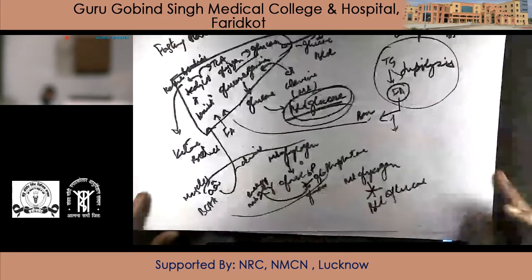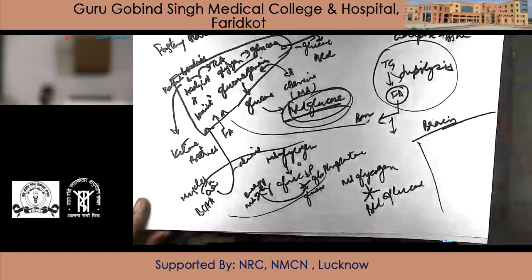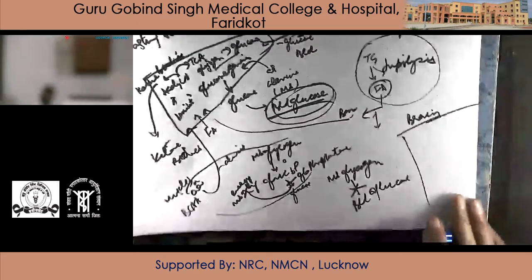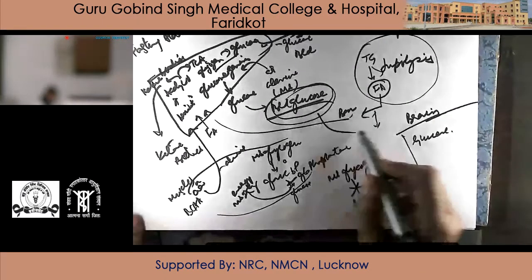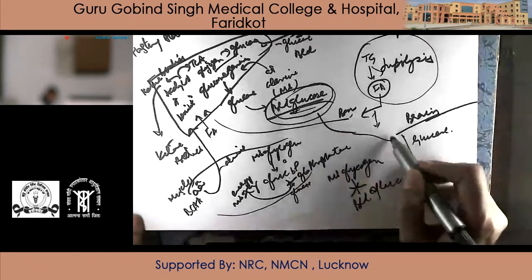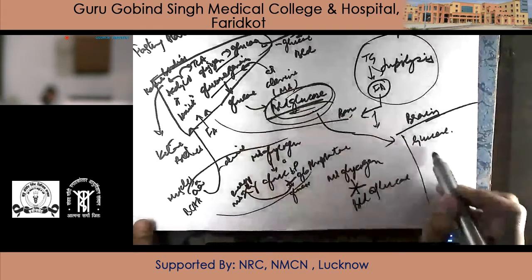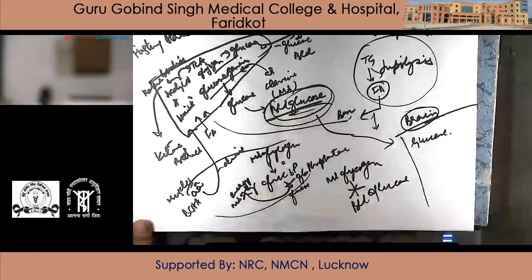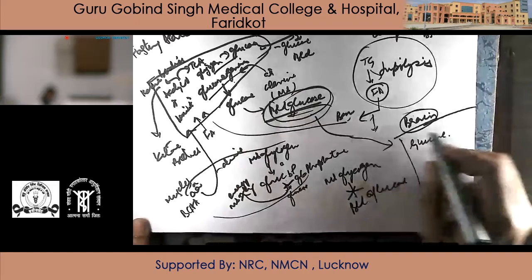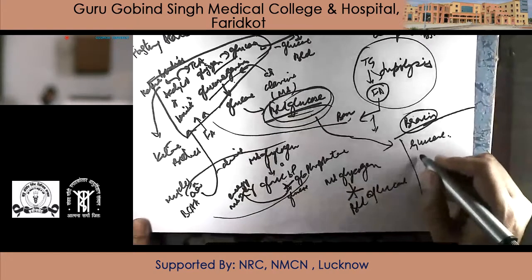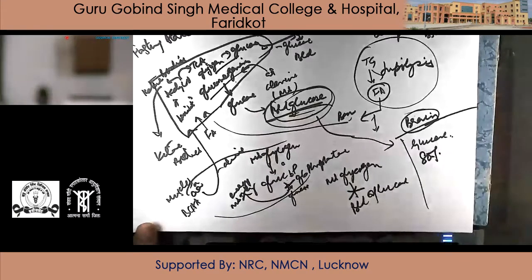Next comes brain. Brain uses only and only glucose. That is why blood glucose needs to be normalized so that the brain can have it. In gluconeogenesis, the main purpose is to restore brain glucose. So brain will use glucose only. It will take as much as it can. Even at the time of starvation, approximately 80% of glucose is taken up by brain.